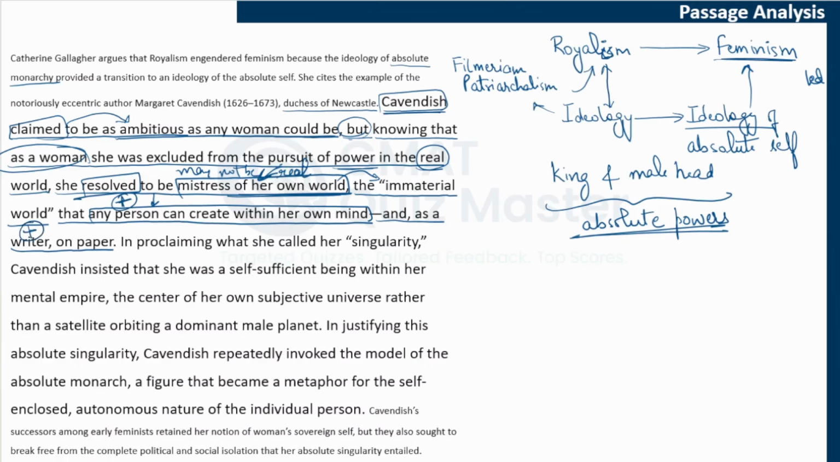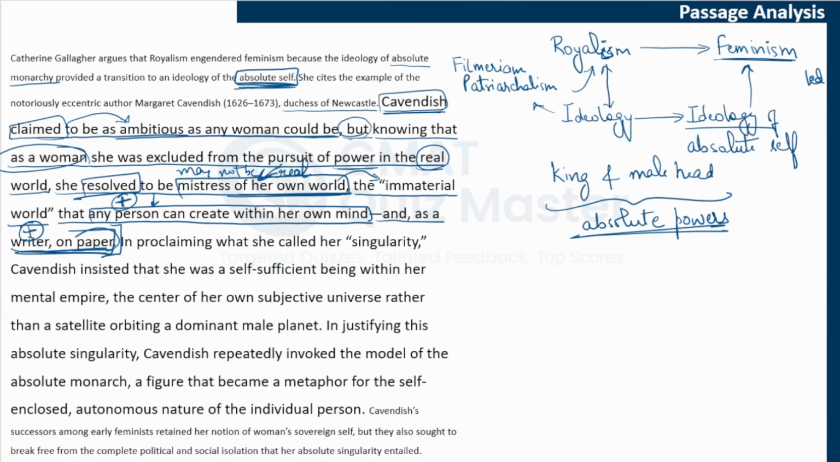Secondly, because she was an author. So as a writer on paper, she said that, okay, I will be the mistress of my world on paper. Whatever world I create, whatever is my work, I will be the most powerful in those worlds. Now, do you understand what this absolute self could have meant? We were not sure what this absolute self meant, but we thought that okay, someone themselves is the most powerful or something. And yes, it is a similar thing. This absolute self here actually meant that a person is powerful in their own world.